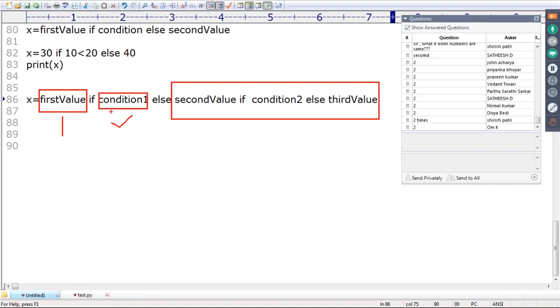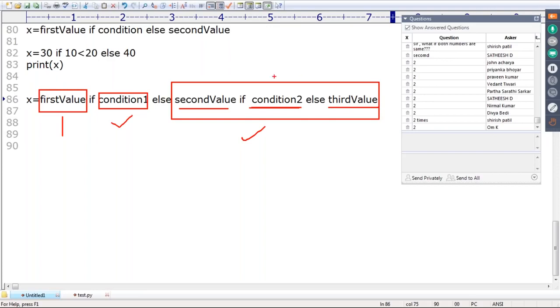If this condition is false, this is the value I have to consider. But in the second part, one more condition is there. This is the value if this condition is true. If this condition is false, then I consider the third value. Is it clear?